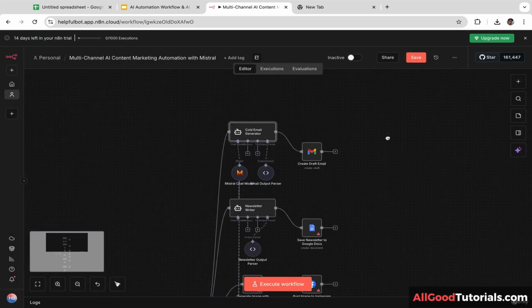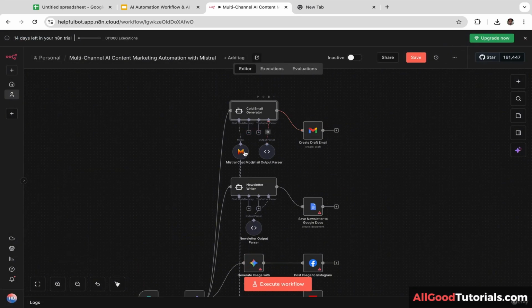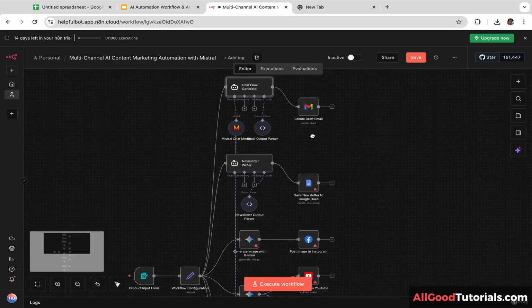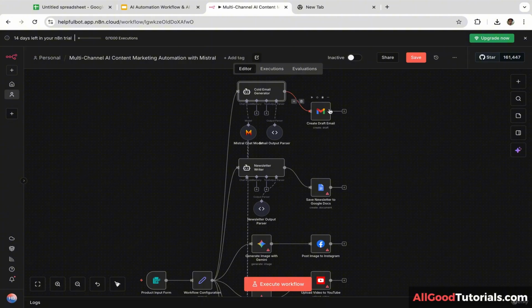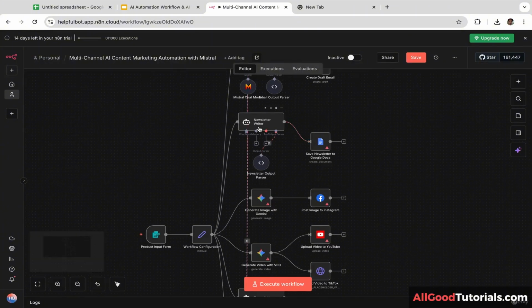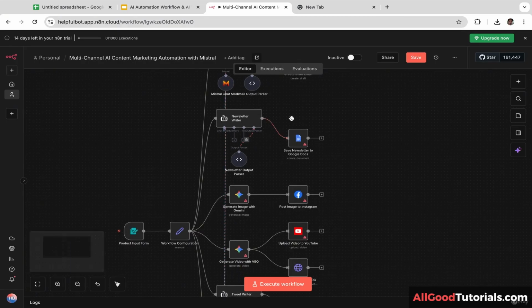Next, AI will write the cold email generator using Mistral AI. So that's the large language model that is being used here, and it will create the draft email. So it will be ready in your Gmail inbox. All you need to do is to click send. Next, AI will write newsletter article, and it will automatically save the article in your Google Docs.